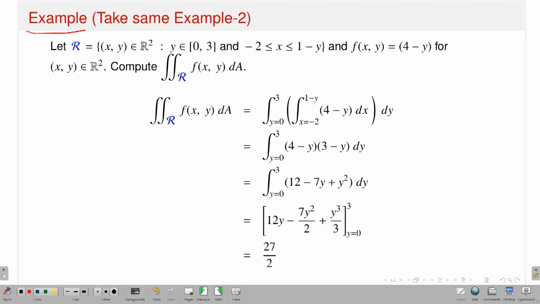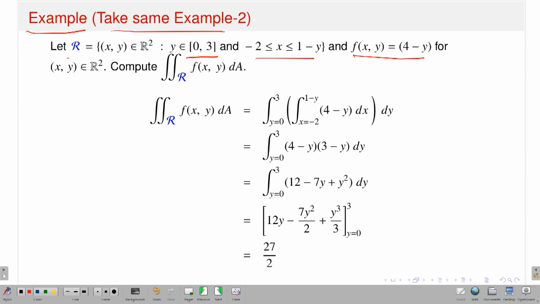Let me see, I have one example I should talk about, then I should finish by just explaining this example. So take the same example, the function is the same as this one. But this time I am varying over a horizontally simple region. That means this time y is fixed and x varies.